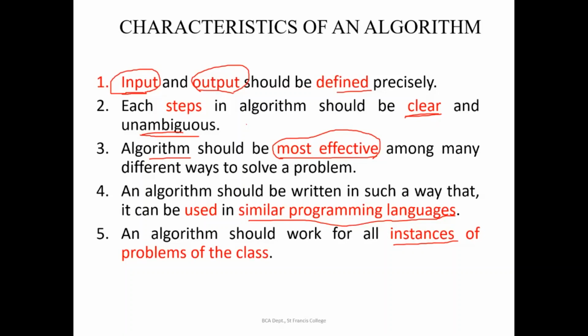Got it? It should be working for all instances of the problem of the class. What is our problem? For example, if I am taking the problem as sorting of 10 numbers, that is my problem, right? It should work fine for all sets of 10 numbers, and we are not limiting the number of inputs. You should be able to sort the numbers for any set of inputs and for any number of inputs. Okay, so these are the characteristics of an algorithm.